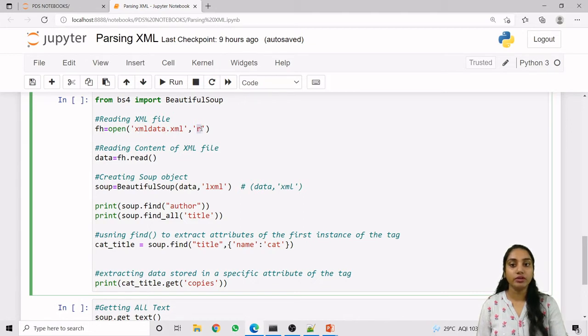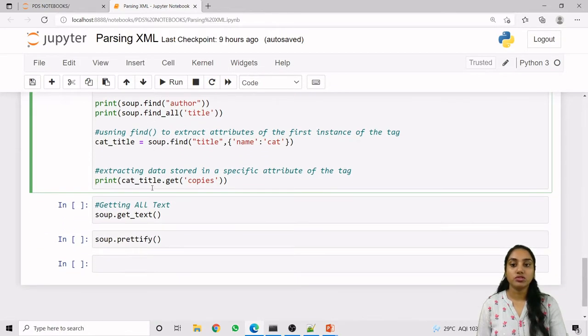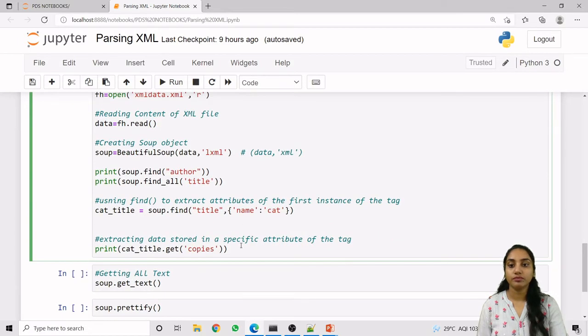In reading mode we open it, and it is stored under the fh file handle. Now we read our content using the read method, which is stored under the data object. Then we give data as the constructor argument of our Beautiful Soup method, and since we are reading an XML document, we use the lxml parser. This Beautiful Soup method returns a soup object, and with this soup object we can do different operations. Let us run this code first.